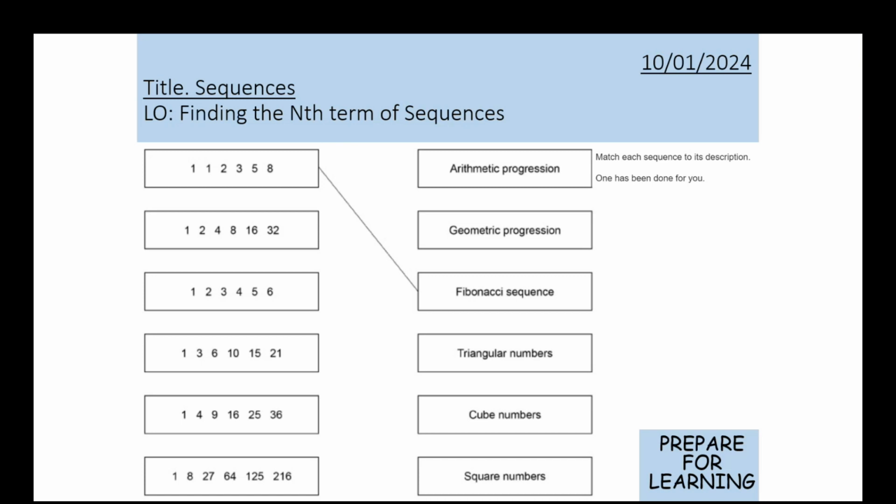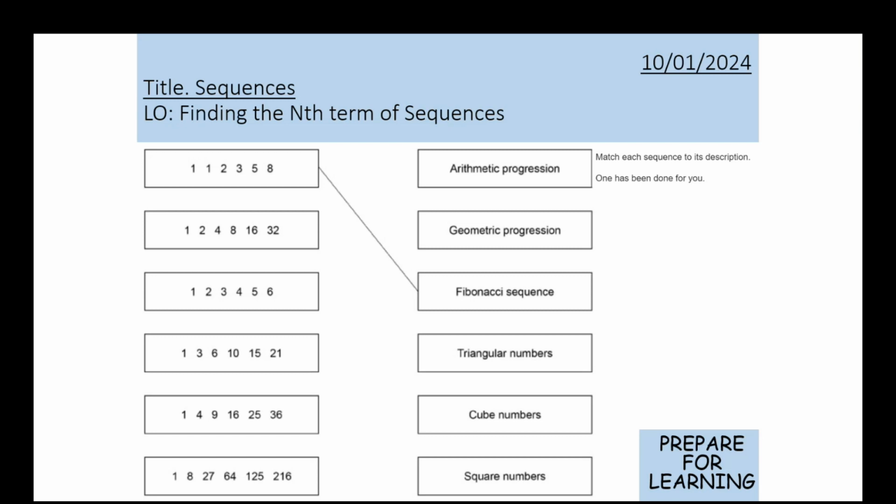All right, so we can see on the screen, I'm not sure if you could see this before I started the meeting, but hopefully we could, that there are 6 different types of sequences on there. So this evening we are going to look at some sequences, and we're going to look at finding the nth term of sequences. And we're going to look at this both at foundation level and at higher, although it's a very good topic to do because the foundation does link into the higher topics.